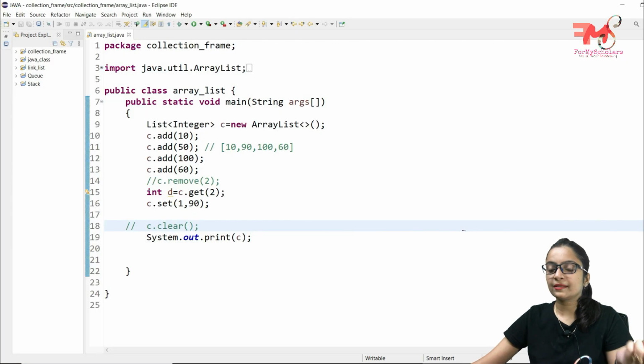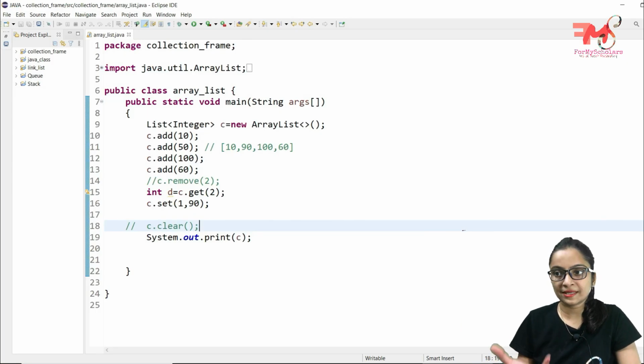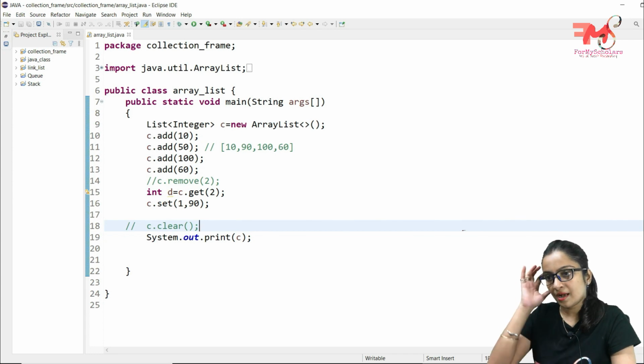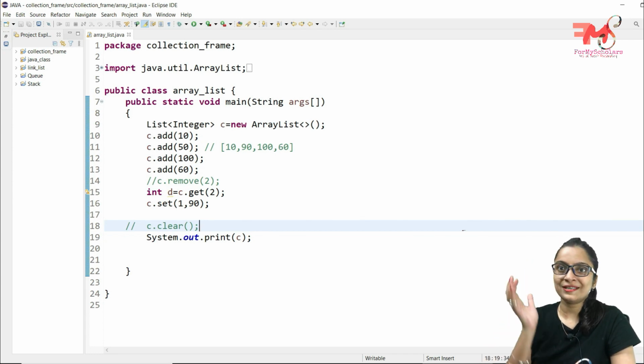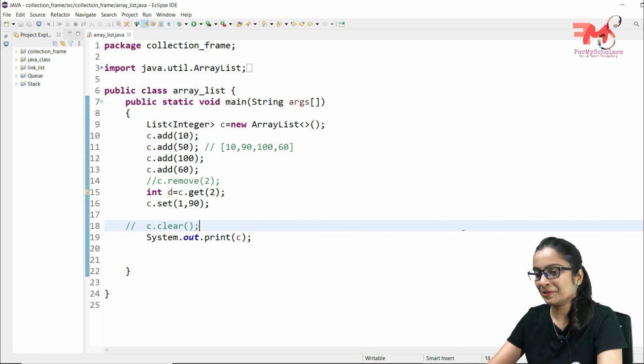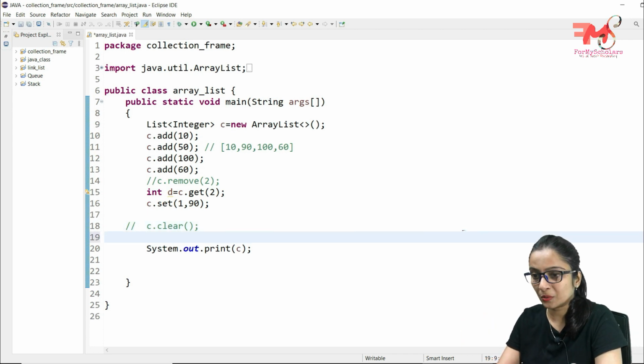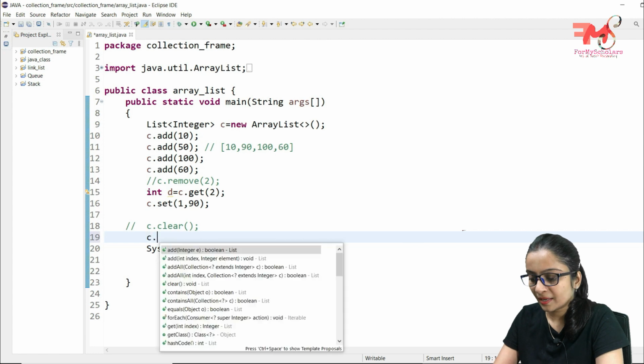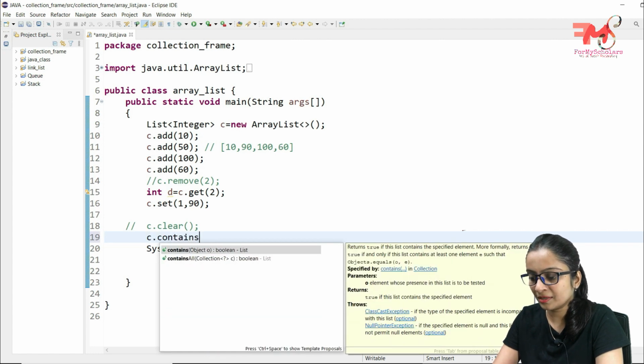If you want to check that a particular value exists in the array list or not, then we can use the contains function. In case of an array, we wrote a whole program with a for loop or while loop to check the data. But here you can do this by writing a single line of code. c.contains returns true or false.